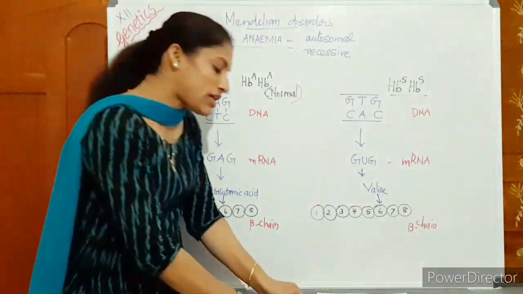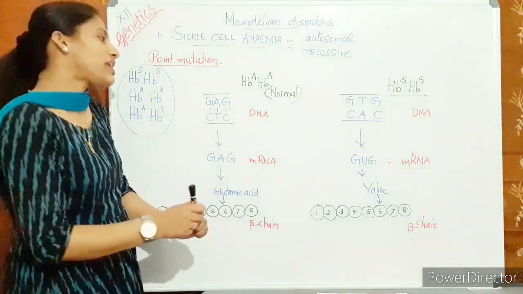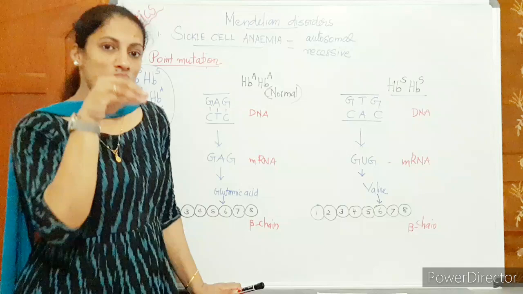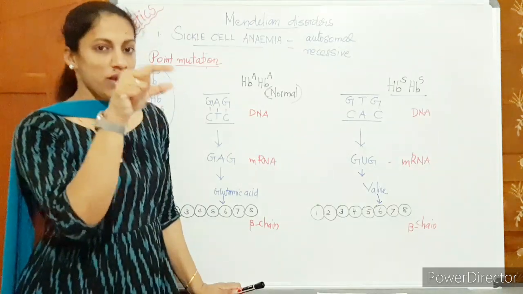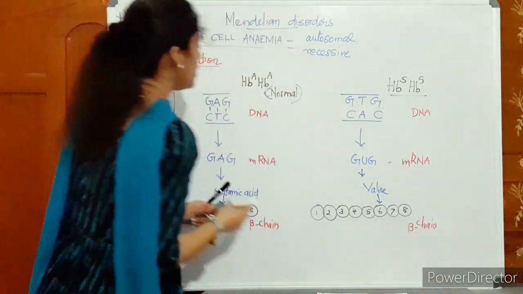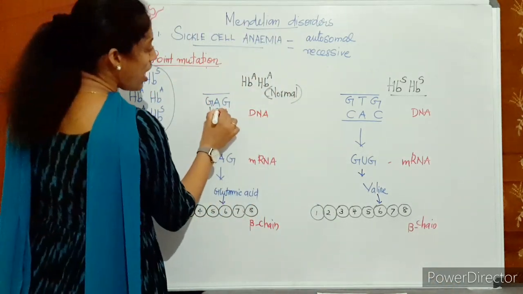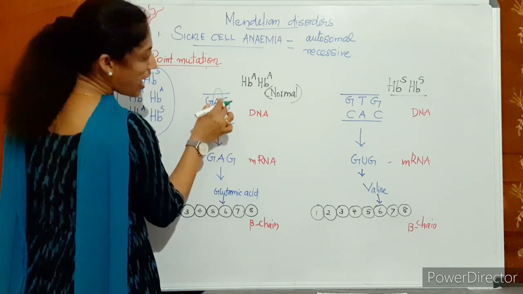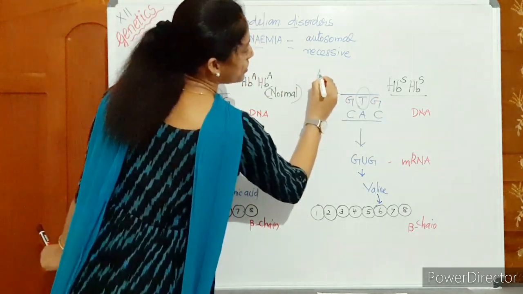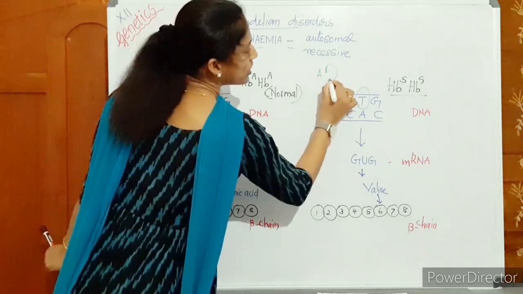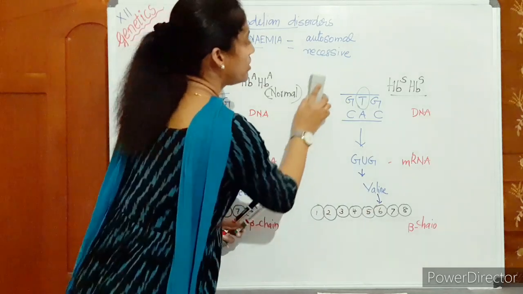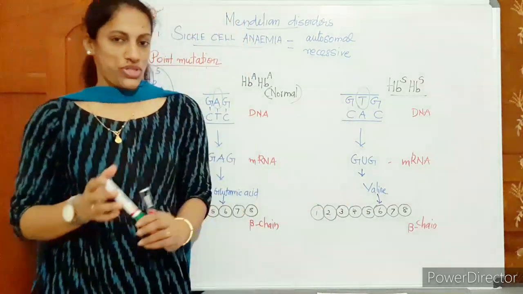Whereas in sickle cell anemia, that is a case of 1 base substitution. So we can call it 1 point change, 1 point mutation. That means the point mutation is like this. In sickle cell anemia, this adenine is replaced by thymine. Okay, substitution of adenine by what? Thymine. Thymine has come in place of adenine. So we can call it a substitution.